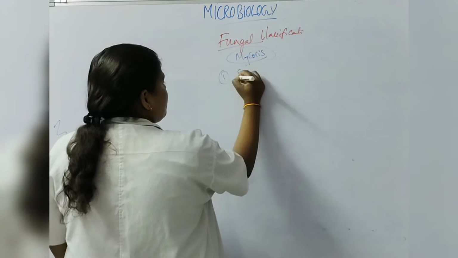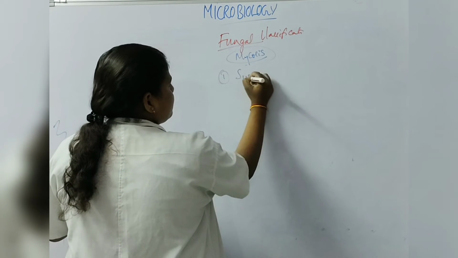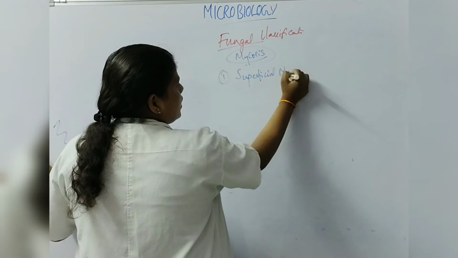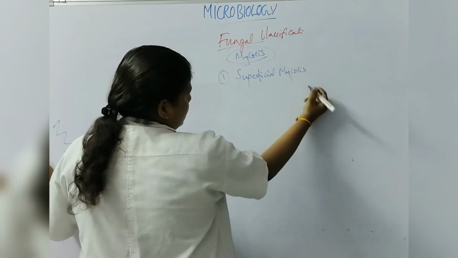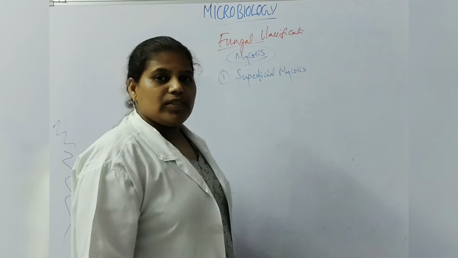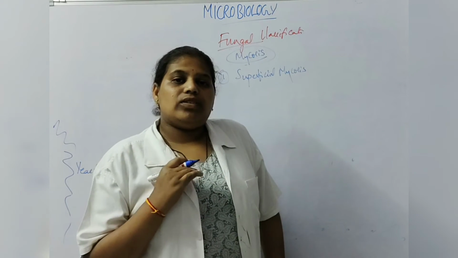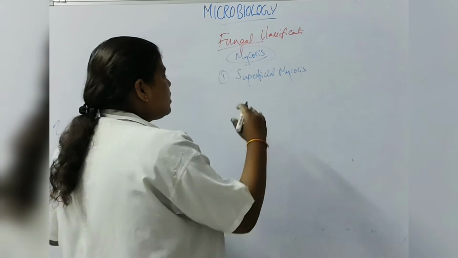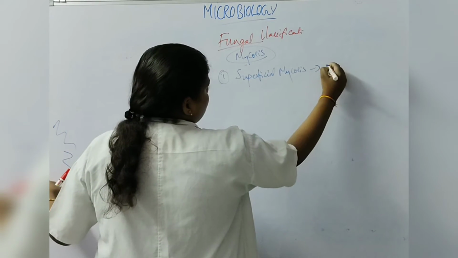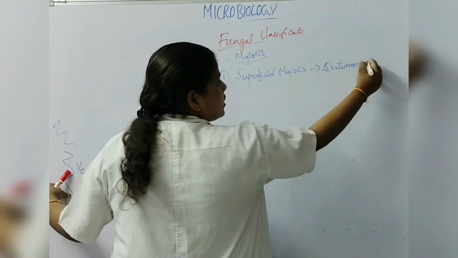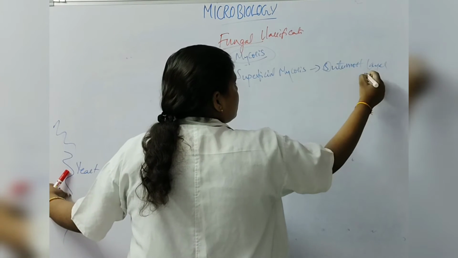Now we have superficial mycosis. Superficial mycosis is the mycosis which infects only the outermost layer of the skin.